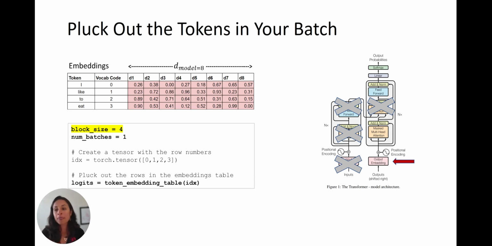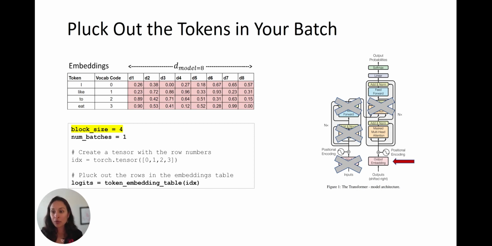Okay. Block size refers to the maximum number of tokens that can actually go into the model at any given time. You can have less than, here I chose 4, you can have less than 4, but the 4 is the maximum. And that actually relates to the concept of context window. So in GPT-4, you have a context window of 32,000 tokens, which means up to 32,000 tokens can be processed at any given time. And that's how it was trained as well.